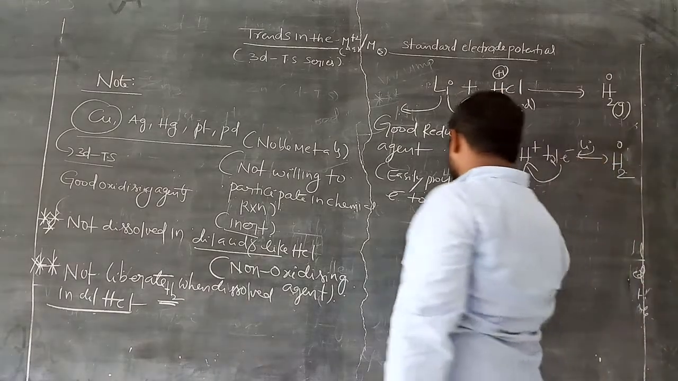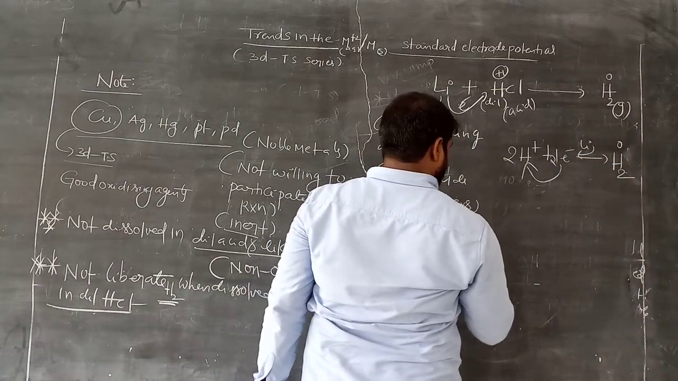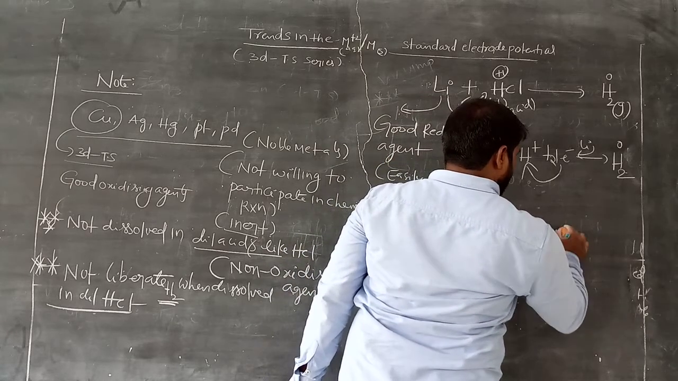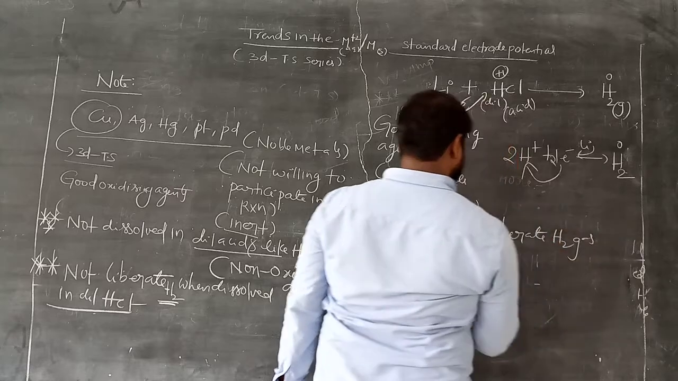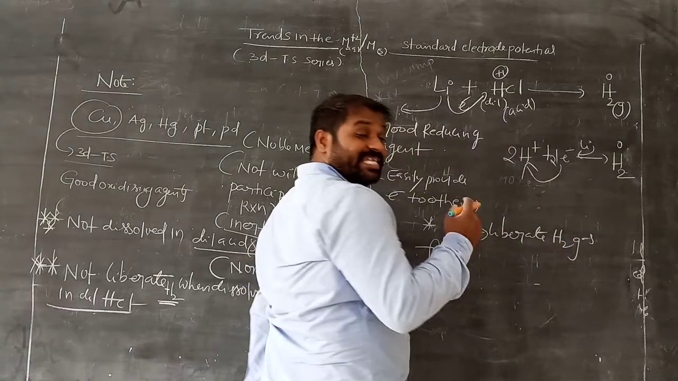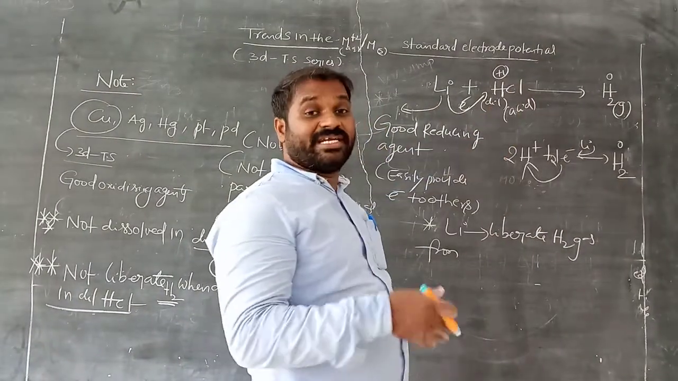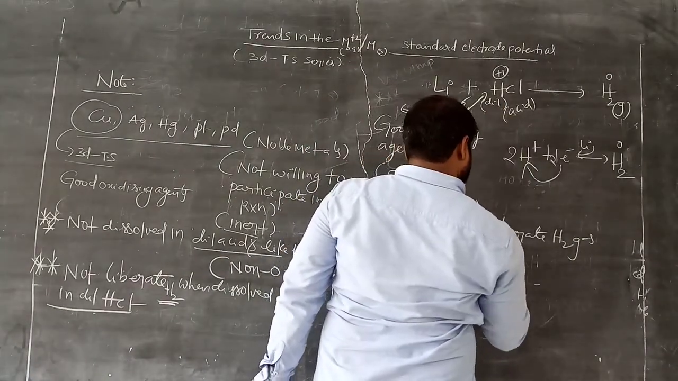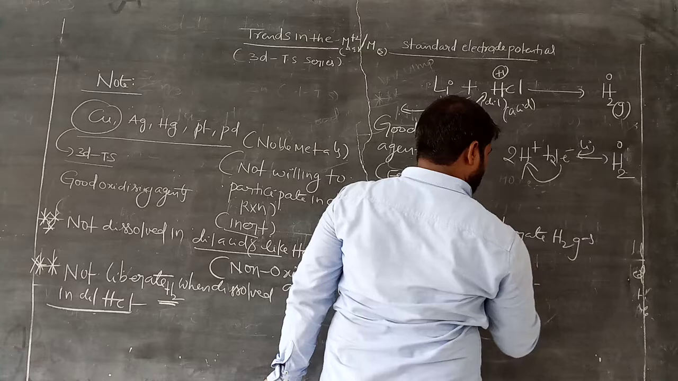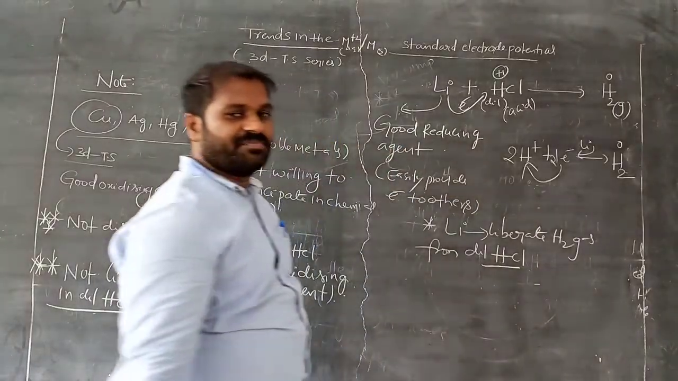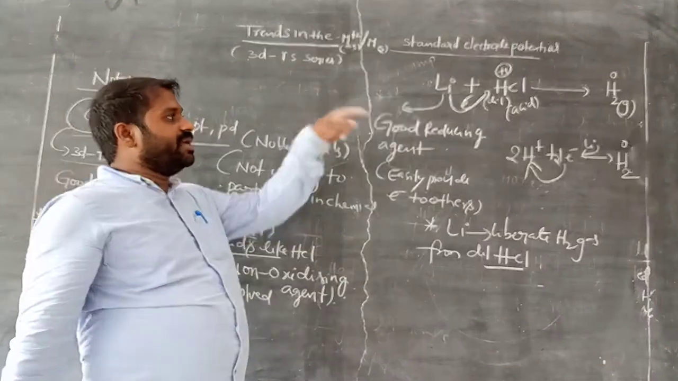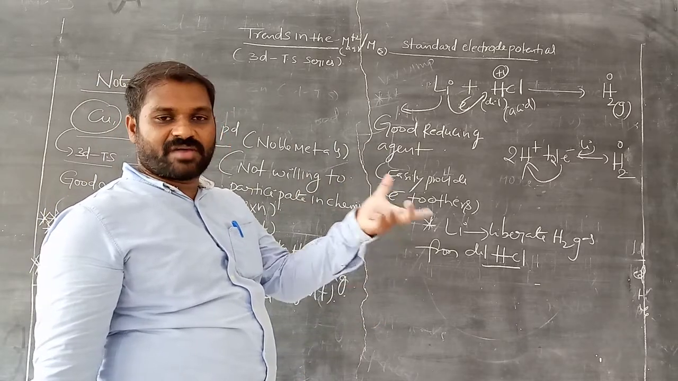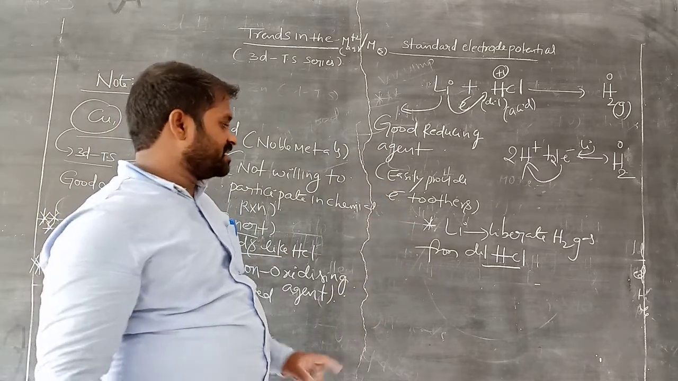So now down here, lithium liberates hydrogen gas. It displaces hydrogen from acids, from dilute HCl, a non-oxidizing agent. Simple. When lithium is added to dilute HCl, H2 gas is developed in the beaker, so bubbles are formed in the beaker. Simple.